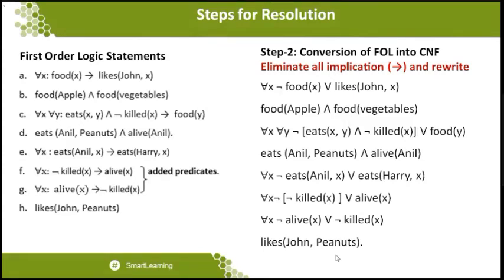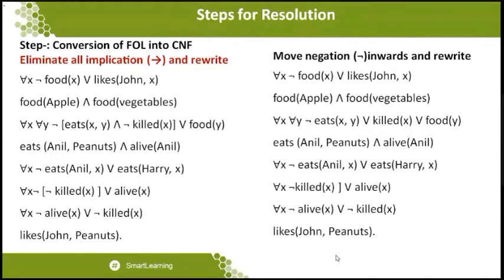Okay, so let me go to the next level. So what is the next level? We are moving the negation symbol inside the formula to convert it to the CNF form. So you can see the third statement, because the other statements we have directly written. The third statement is the one. So what is the statement available over here? For all x, for all y, we want to take this negation symbol inside this parenthesis.